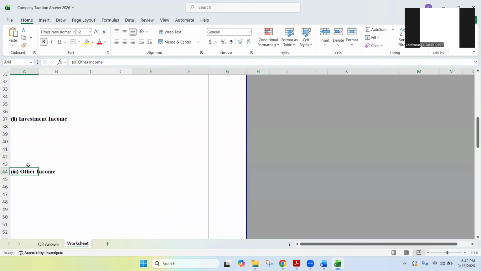Other income. If there are any other income adjustments, I'm going to do them here. Right. So I'm going to keep another few lines for other income as well. And then what is the line item we write?